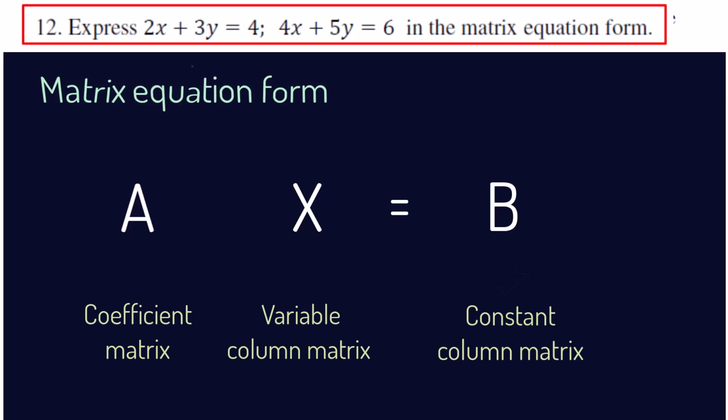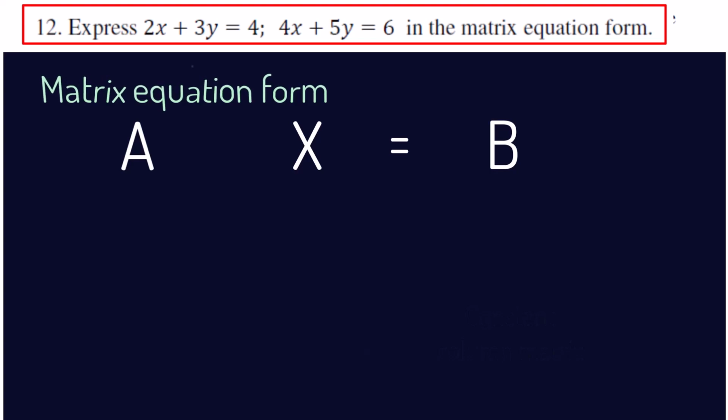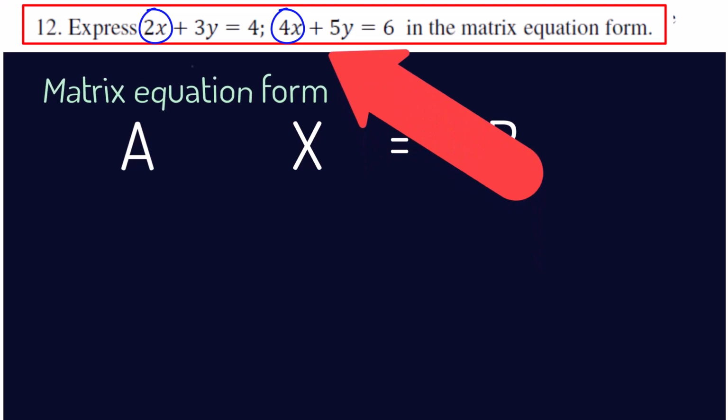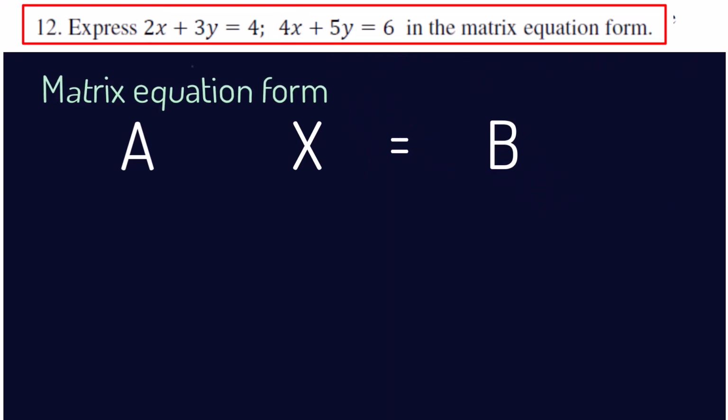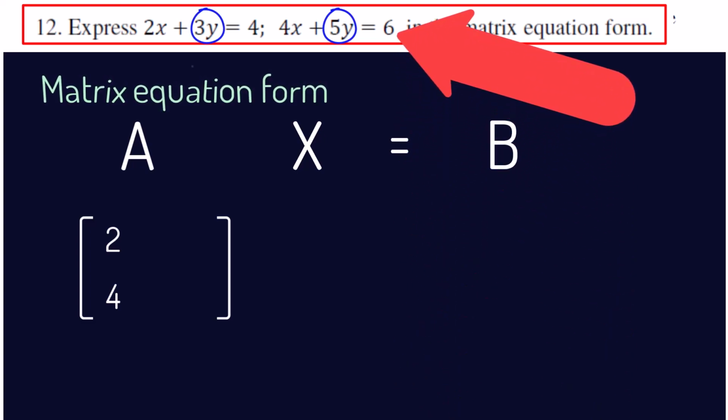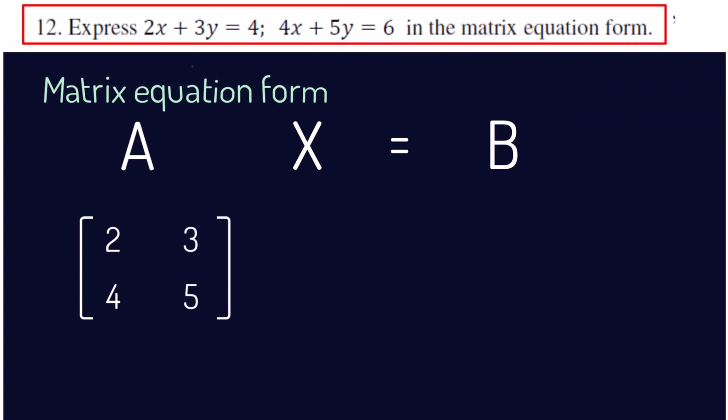That means A is formed by using the coefficients of the variables in the equations. We have two equations. The coefficients of the first variable x in the two equations are 2 and 4. So they are written as the first column of the coefficient matrix A. Now the coefficients of the second variable y are 3 and 5. So these values are written as the second column.